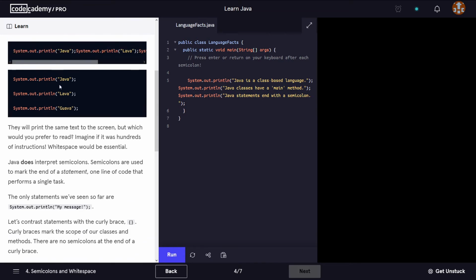So these two will print the same text on the screen, but which would you prefer to read? Imagine it was hundreds of instructions. Whitespace would be essential.